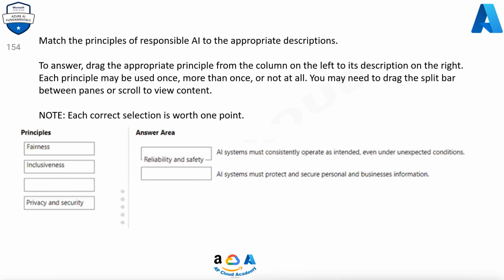Reliability and safety. AI systems must consistently operate as intended, even under unexpected conditions. Privacy and security. AI systems must protect and secure personal and businesses' information.